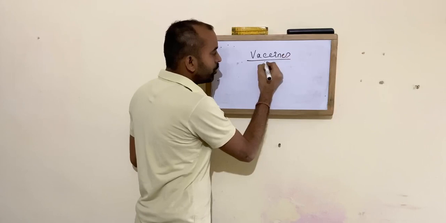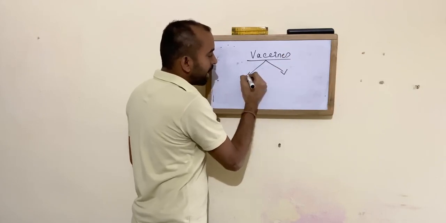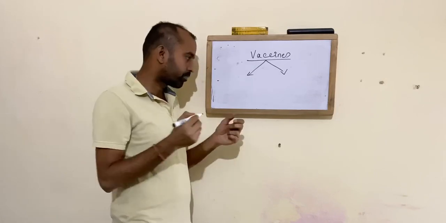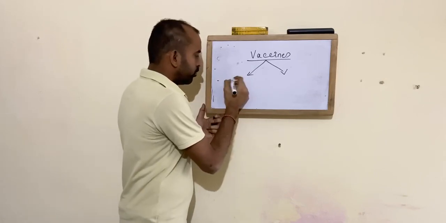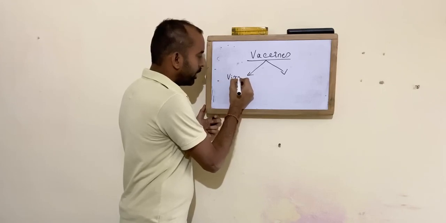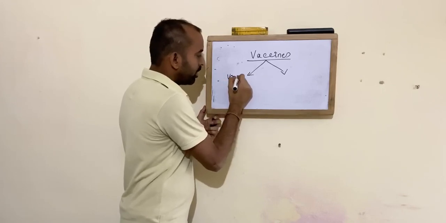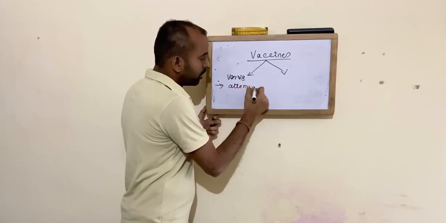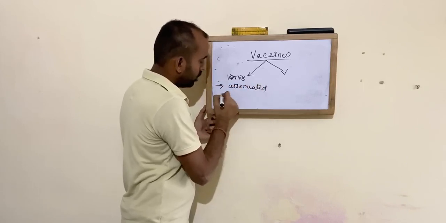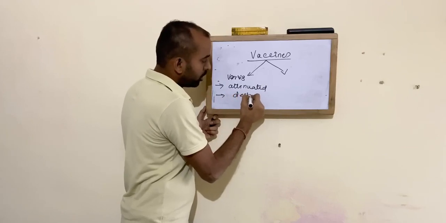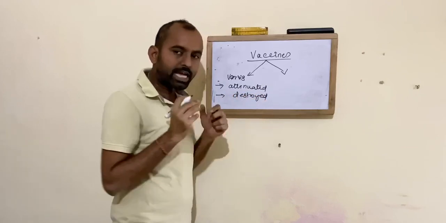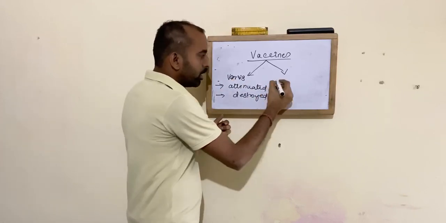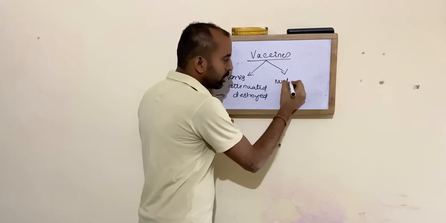Now if you come to vaccines, you have several types of vaccines. In these vaccines, the virus is either attenuated or destroyed, or you can use directly those viruses in the individual, or you can use the nucleotide type of virus.